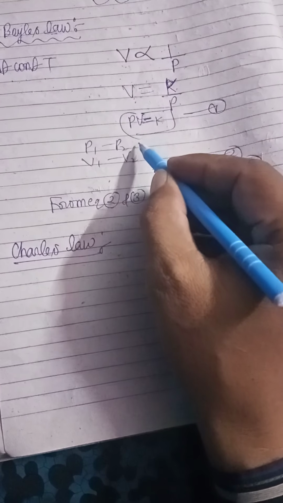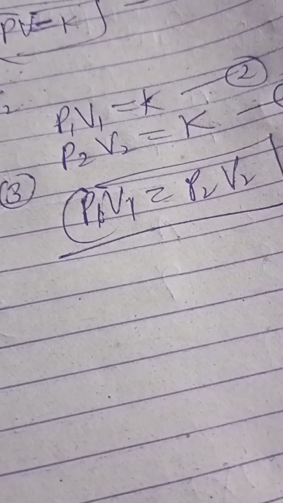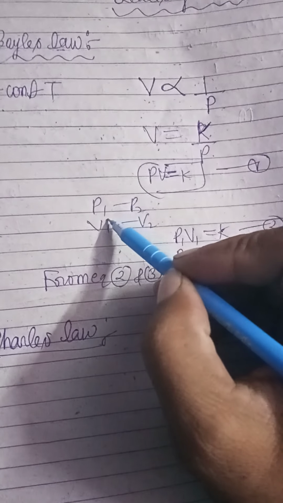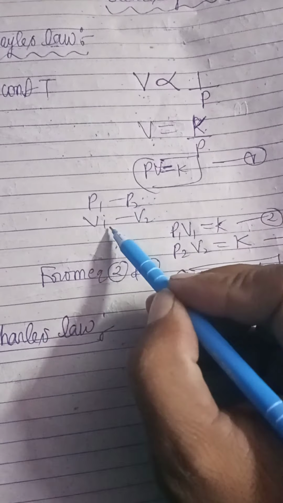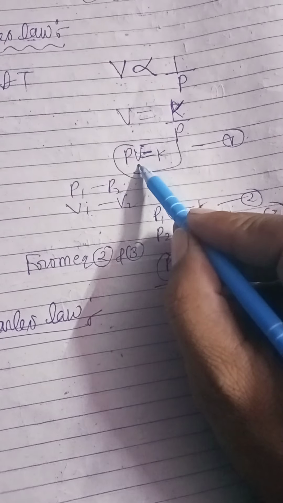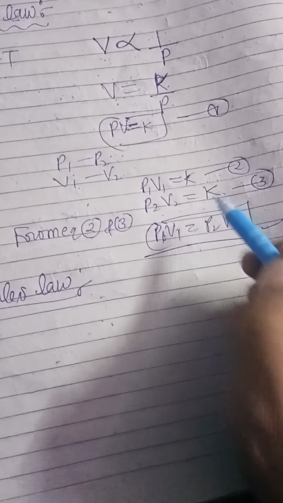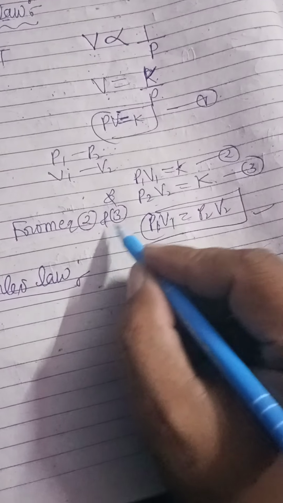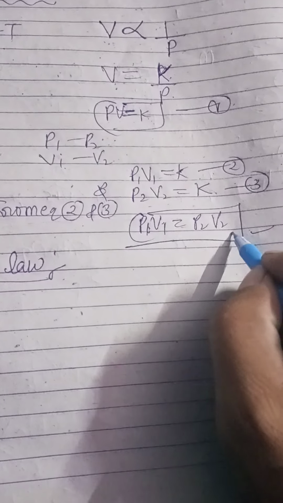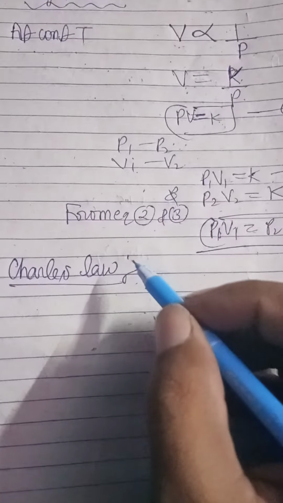If pressure changes from P1 to P2 and volume changes from V1 to V2, then we can say P1 V1 is equal to K, equation 1. From equation 1, P1 V1 is equal to K and P2 V2 is equal to K. From equation 2 and 3, P1 V1 is equal to P2 V2. This is Boyle's law. After this I am telling you Charles' law.